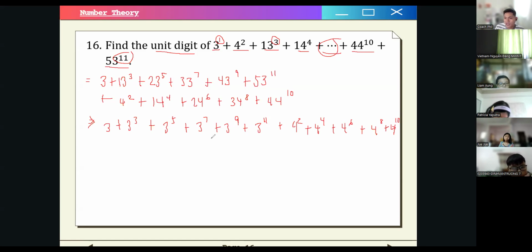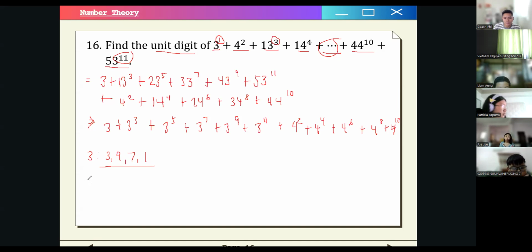So what is our pattern for powers of 3? For powers of 3, we have 3 to the power of 1 is just 3. And then 3 squared is what? 9. 3 cubed is 27, which has a unit digit of 7. And then 1, right? So this is our repeating pattern for exponents, no? It repeats every 4 powers.